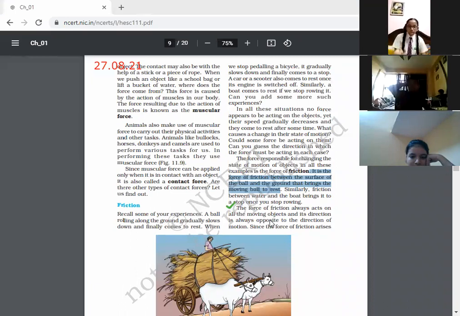The force of friction always acts on moving objects and its direction is always opposite to the direction of the motion. So kindly underline.